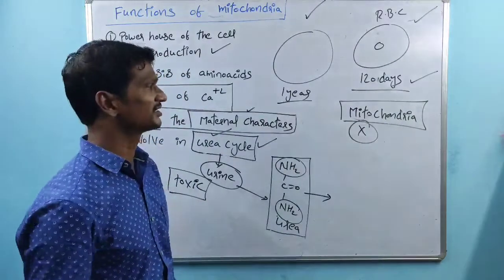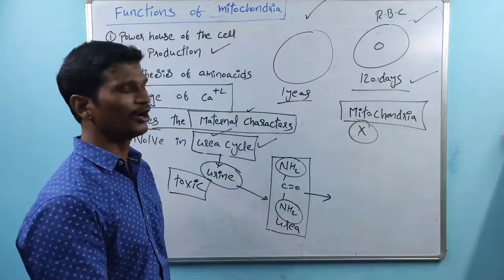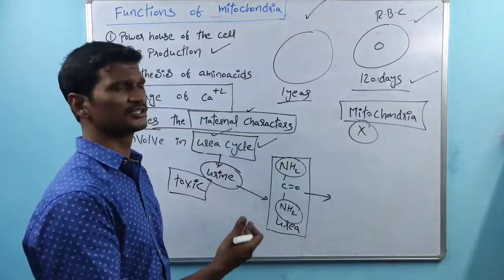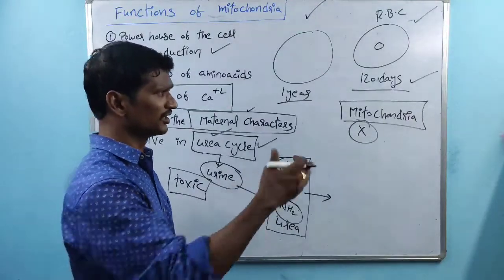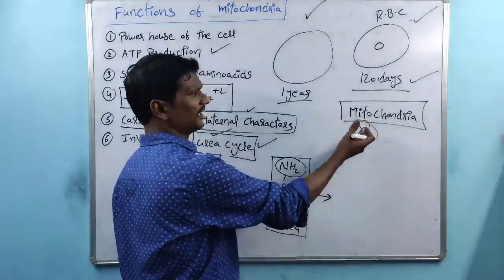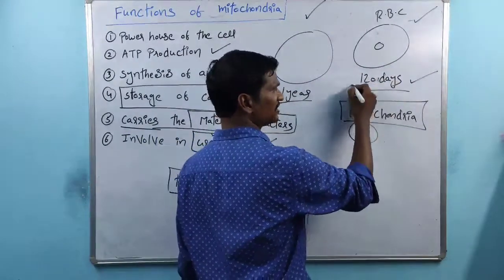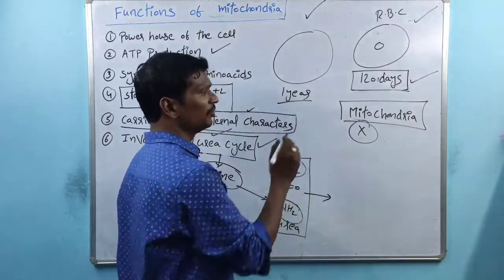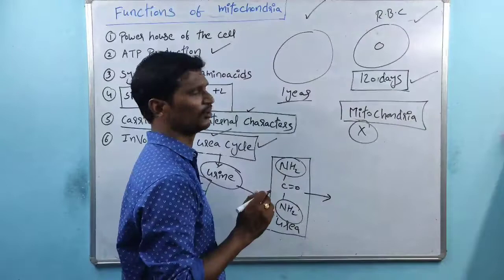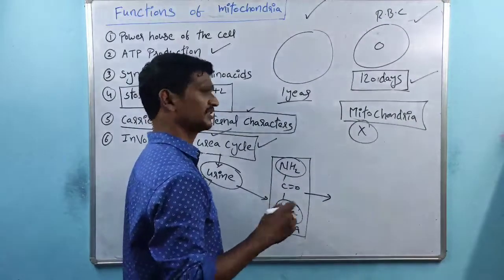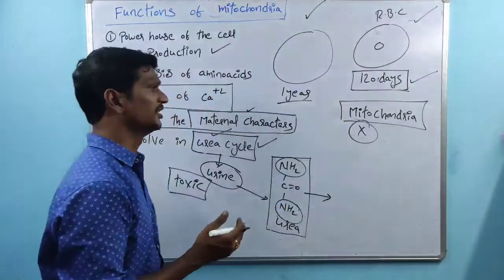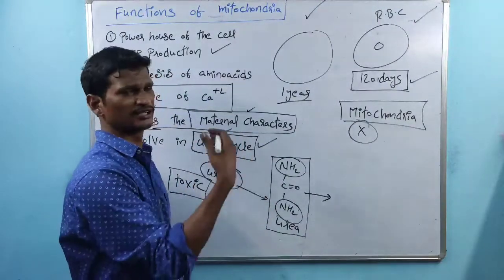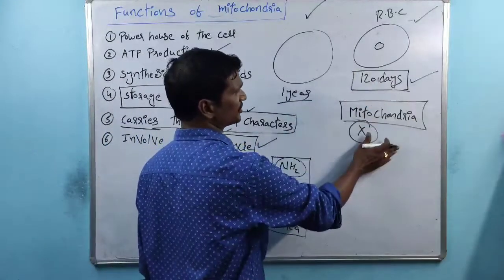Again we have the doubt here, sir, without having mitochondria, how do these survive 120 days? Try to get this answer. This is very easy. Again my question is repeating here: without having mitochondria, how do these survive up to 120 days? Please all of you try to check and get the answer. Otherwise, I will give that answer, right?